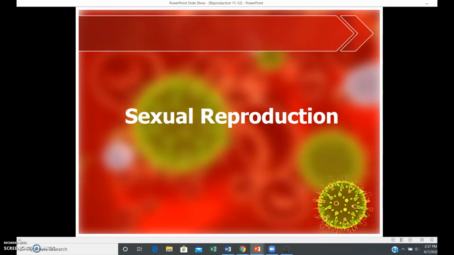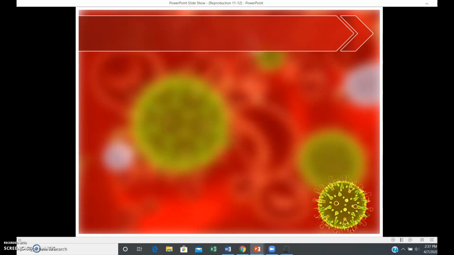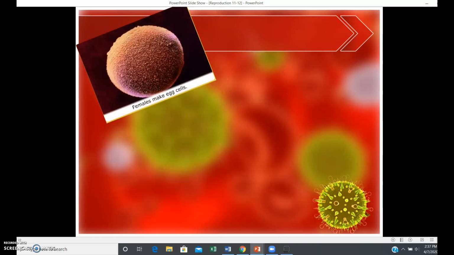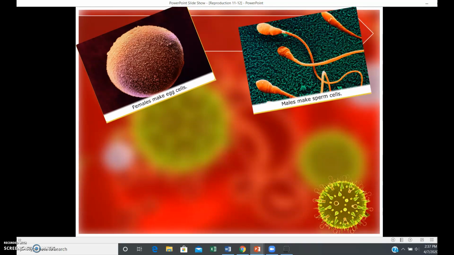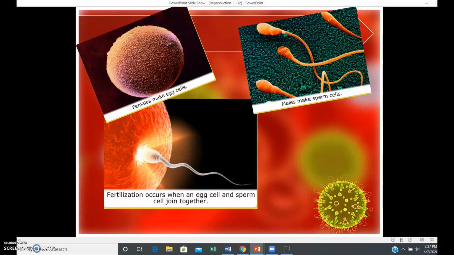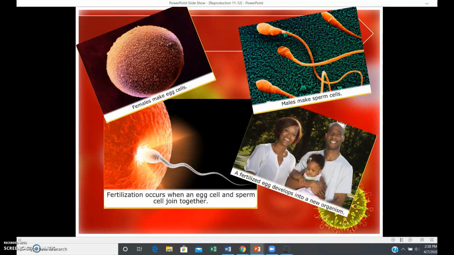All right, so let's look at the second main type of reproduction. So that was asexual reproduction. This is sexual reproduction. In sexual reproduction, we have females that make egg cells and male organisms that make sperm cells. And together, when a fertilization occurs when an egg and a sperm join together, and that is the key to sexual reproduction. You get a fertilized egg that develops into a new organism.